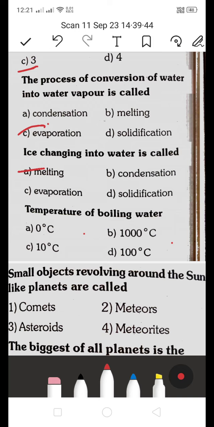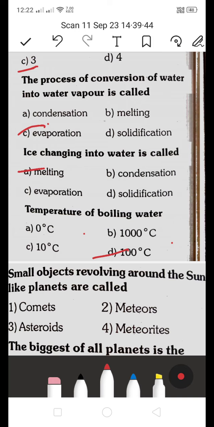Temperature of boiling water. What is the temperature of boiling water? Is it A 0 degrees Celsius, B 1000 degrees Celsius, C 10 degrees Celsius, or D 100 degrees Celsius? Which is the right answer? The temperature of boiling water, it's D. This is a previous bit. The temperature of boiling water is 100 degrees Celsius. Next.